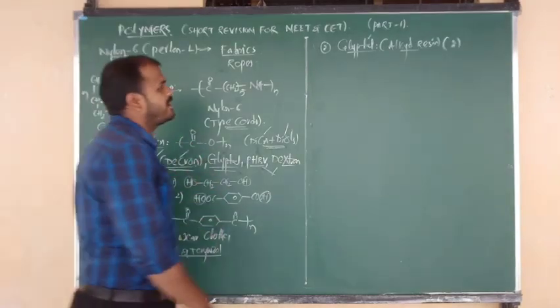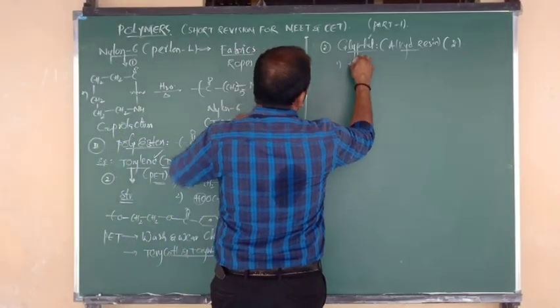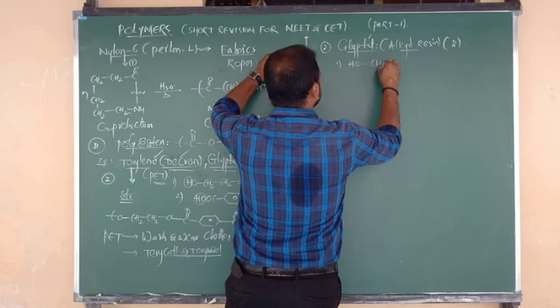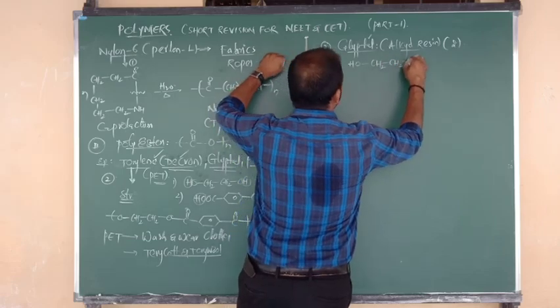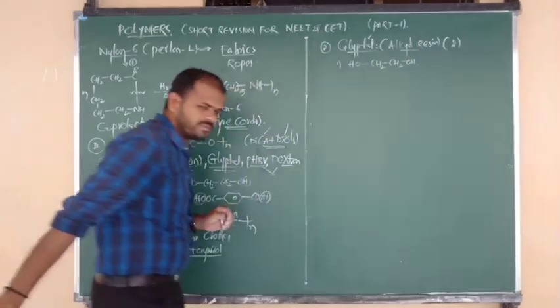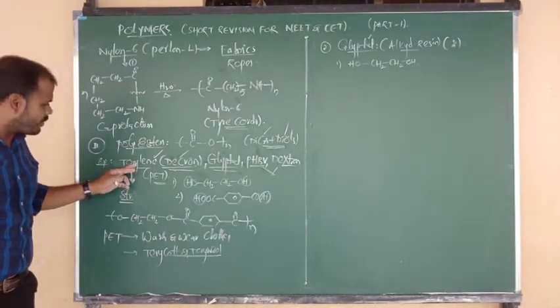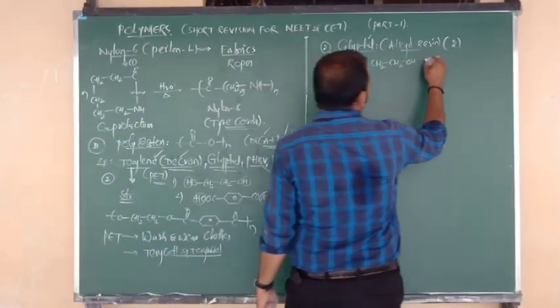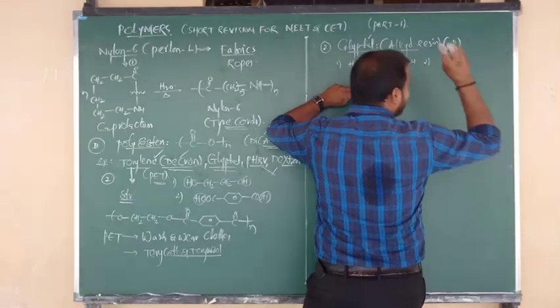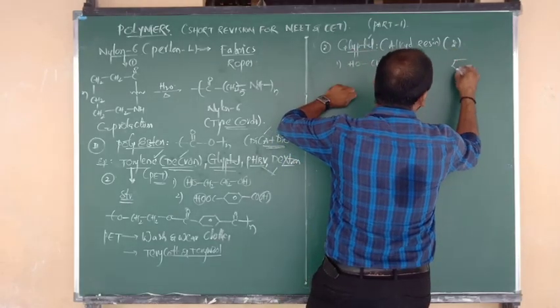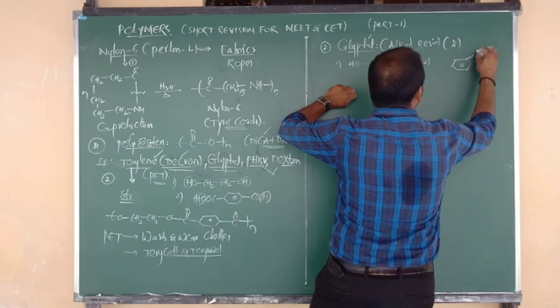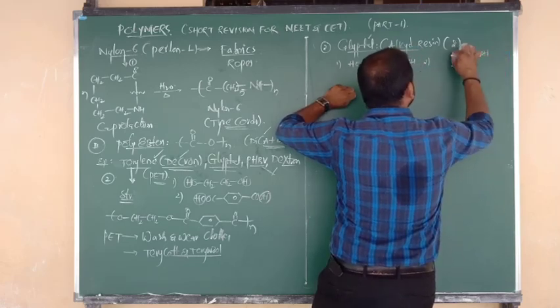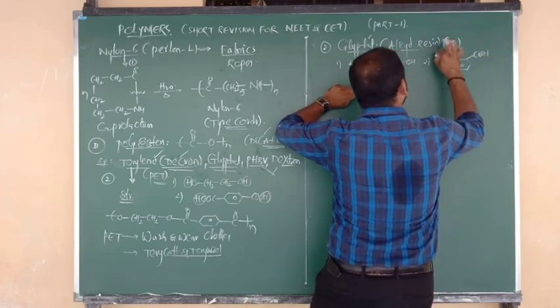Number one is nothing but ethylene glycol, HO bonded to CH2, CH2 bonded to CH2, again CH2 bonded to OH. And what is the one more monomer in terylene? Terephthalic acid. But here in glyptol, one more monomer is phthalic acid. What is the formula of phthalic acid? Benzene bonded to COOH, again benzene bonded to COOH.